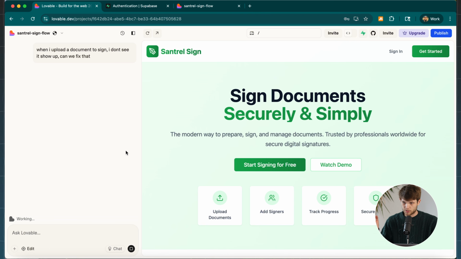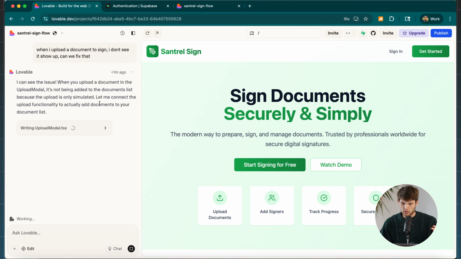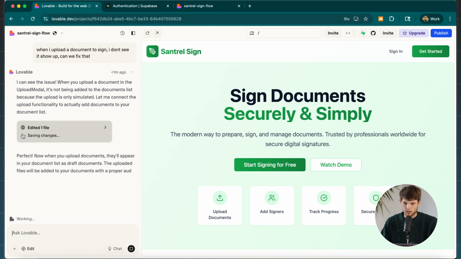So just in plain English, I said, when I upload a document to sign, I don't see it show up. Can we fix that? And it looks like that's because the upload modal was only simulated. And so you'll see this happen a lot when you're building with Lovable, that these will be simulated things, but you just have to actually go in and make sure that they do it on the back end. And so it's going to take care of that for us and make sure that we have that upload functionality to add those documents to the document list. Okay, so now it looks like when we do that, they will appear in our document list as drafts.